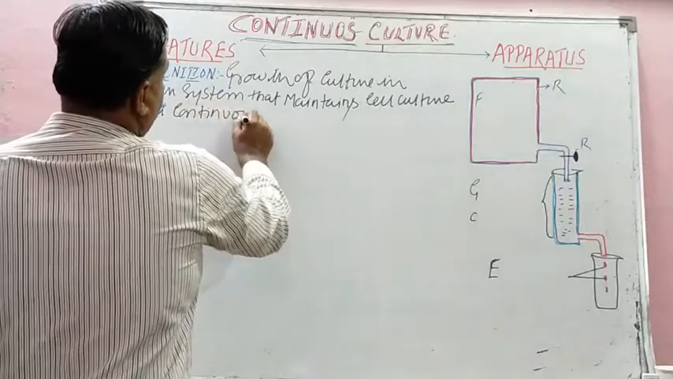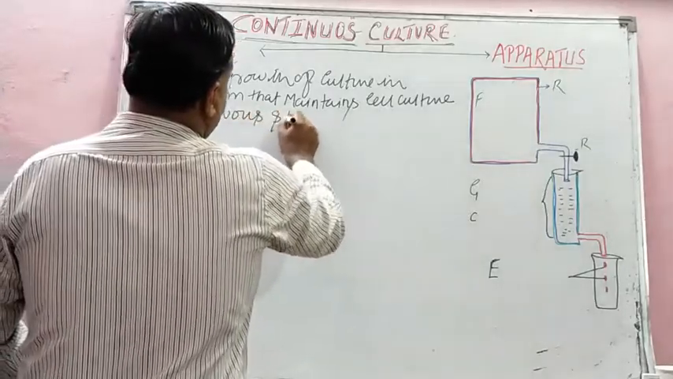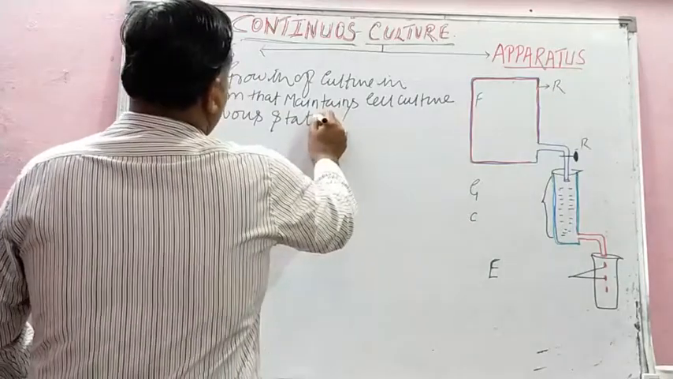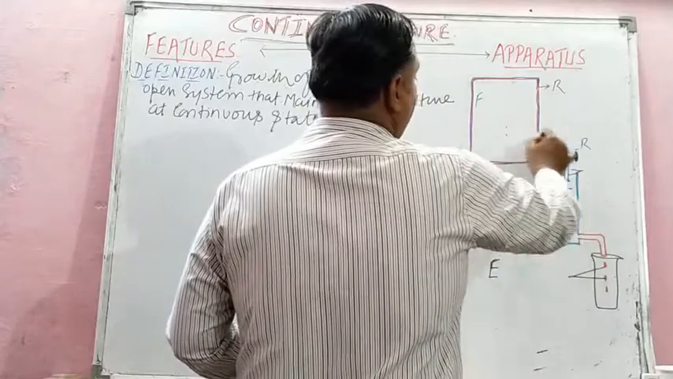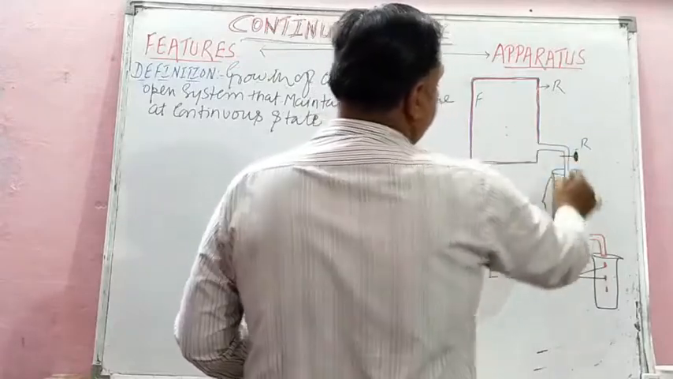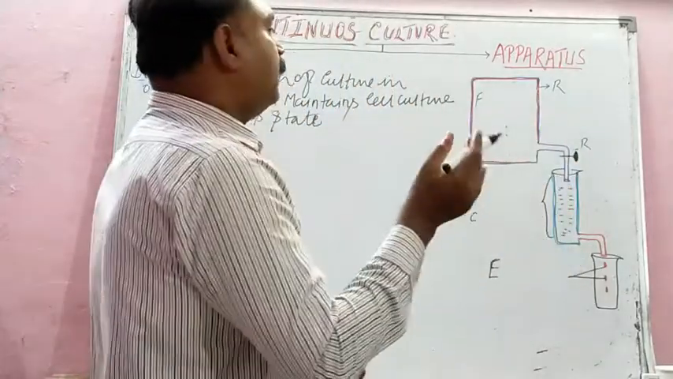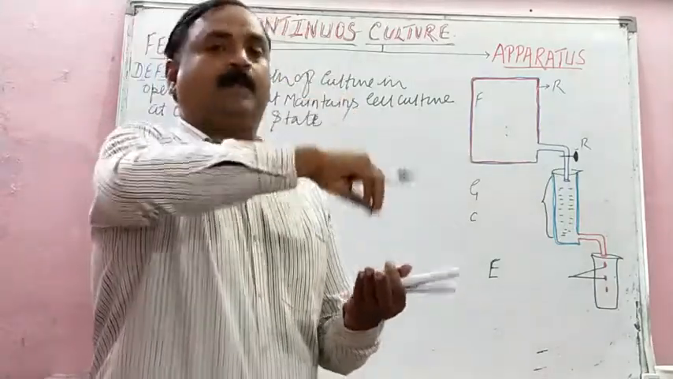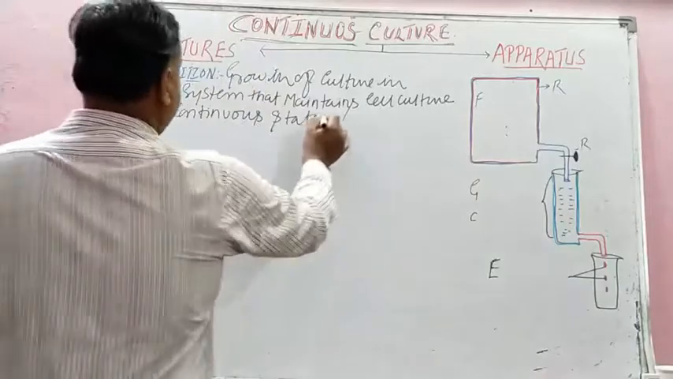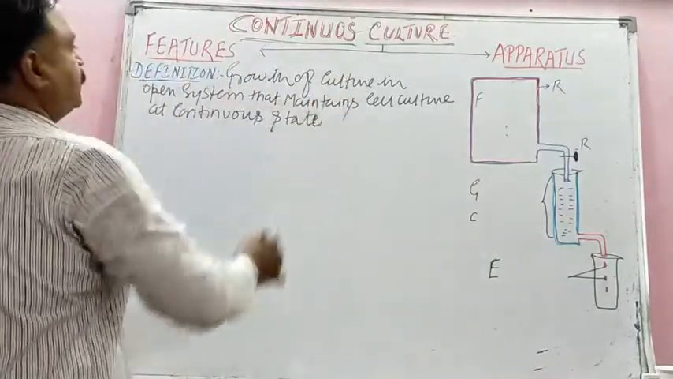Now you can think what is continuous state. Continuous state means there is continuous addition of media, isn't it? And in the last one, batch culture, the media was added in the beginning. So this is the definition. Clear? What is the definition of continuous culture?